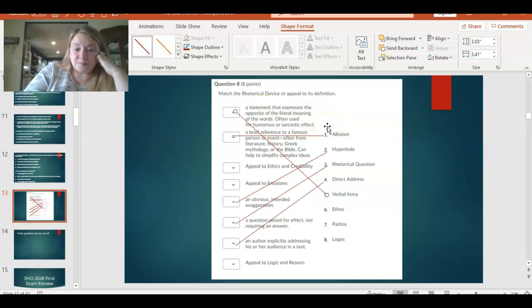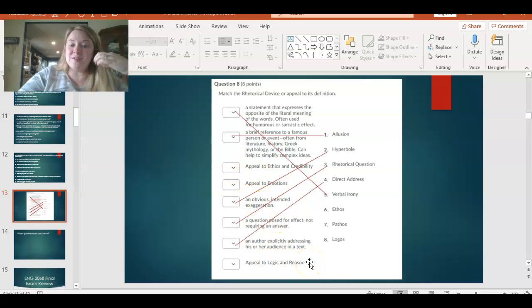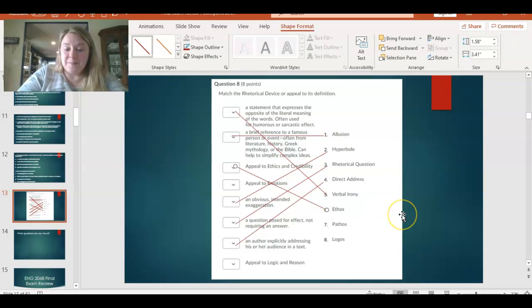All right, that gets us down to ethos, pathos, and logos, which we know are our rhetorical appeals. And if you notice, each of the 3 options that are left available are appeals. They all start with appeal. So we just have to sort out what 3 go where. So let's start with ethos. So ethos, we know, is an appeal to what? If you guys remember from class, I told you to remember that ETH, ethos, goes with ethics. Ethos is an appeal to ethics or credibility.